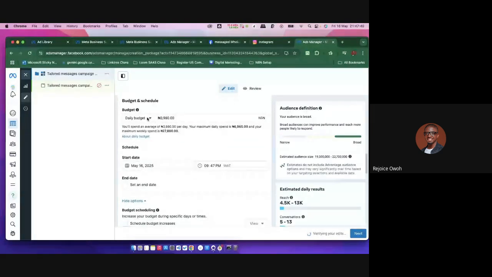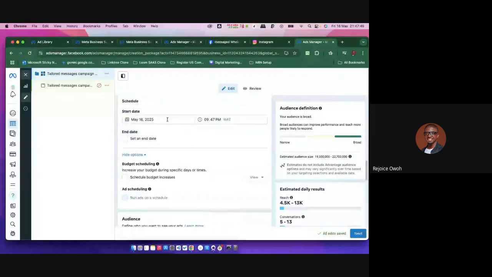Do you want a daily budget, or do you want a lifetime budget? Do you want to spend maybe just 1 million on this ad, or do you want to spend this amount of money every day? When is this starting? When is it ending?